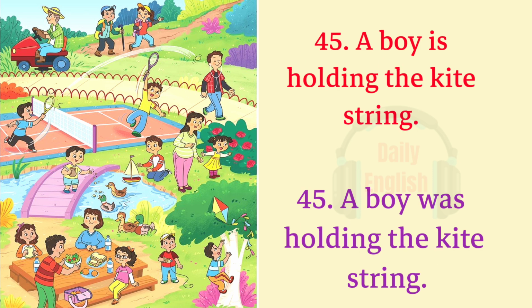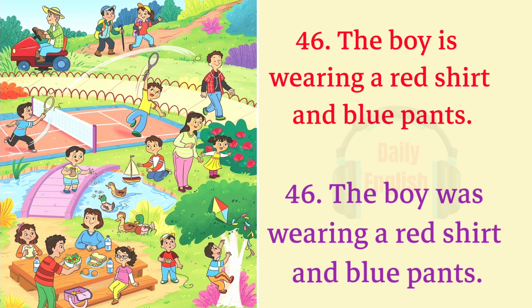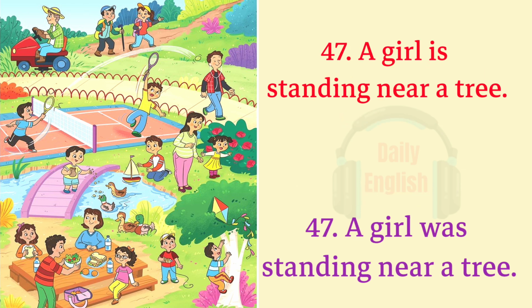45. A boy is holding the kite string. 45. A boy was holding the kite string. 46. The boy is wearing a red shirt and blue pants. 46. The boy was wearing a red shirt and blue pants. 47. A girl is standing near a tree. 47. A girl was standing near a tree.